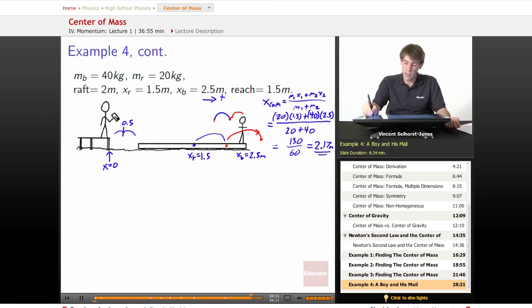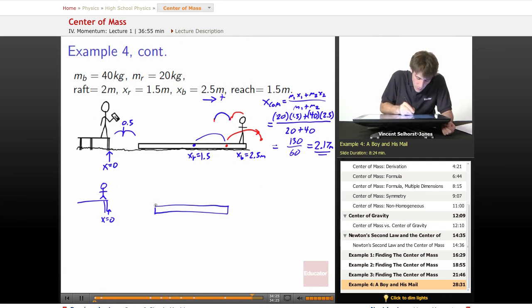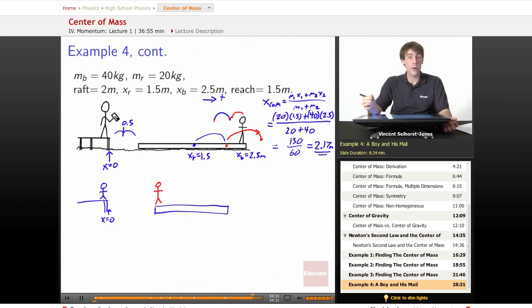But let's figure out what it is exactly for practice. So now we have to think about this again. Now we've got our after picture, right? Camp counselor standing here, still at x equals 0, right? But now the boat is there, and the boy is on the left edge, right? Do we know where the boy is located? We don't. That's the whole point of this. So xb equals question mark.